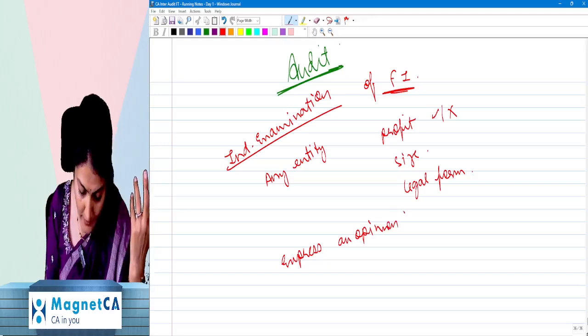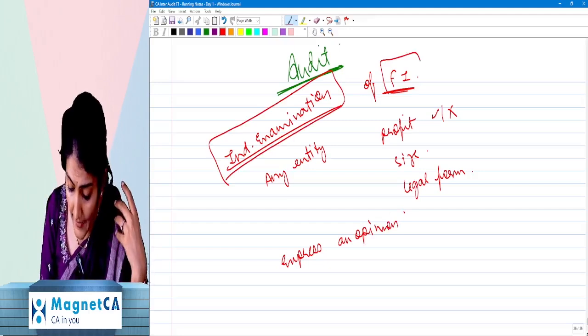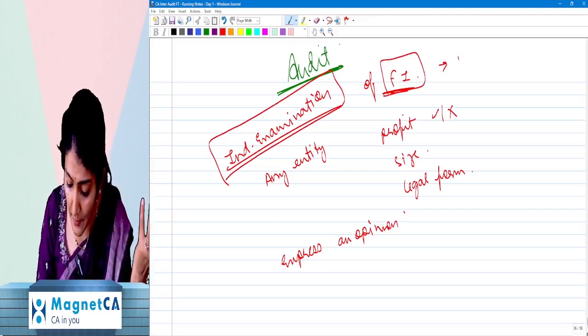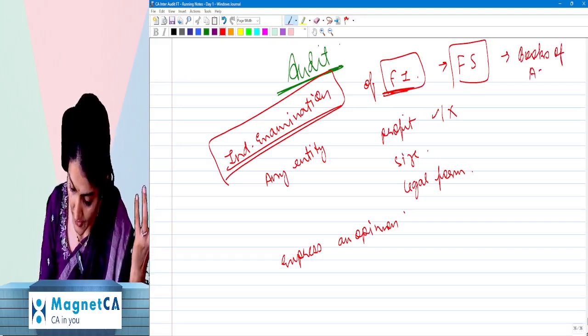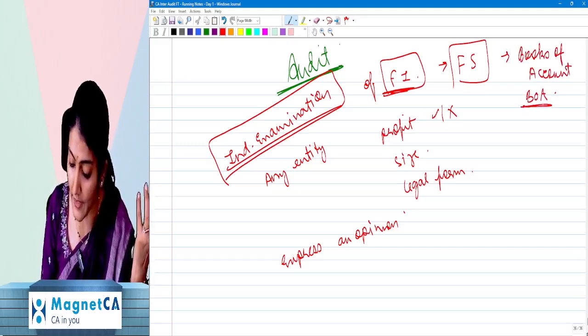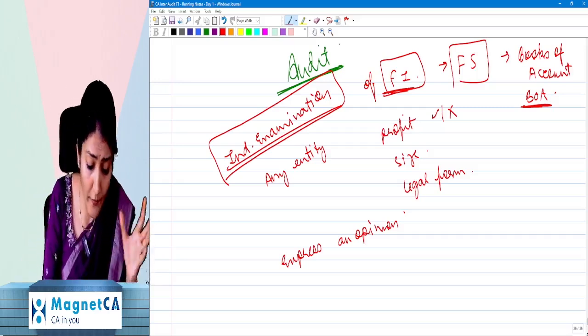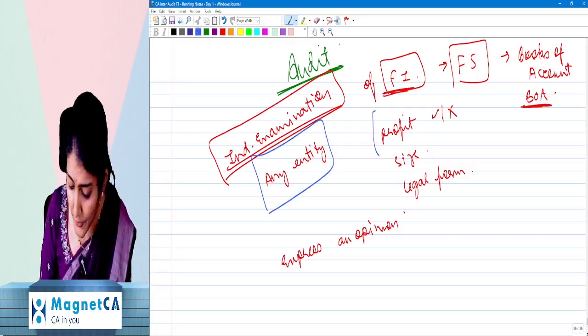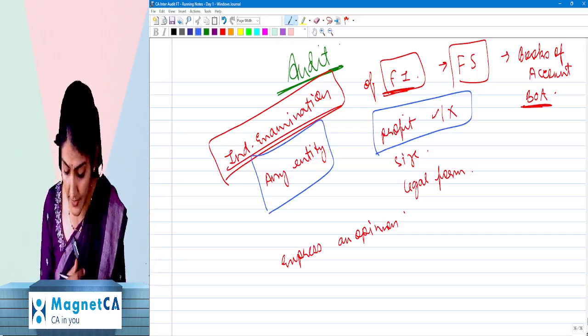Right? So what is audit? It is an independent examination of what? Financial information, which is nothing but your financial statements, which are prepared on the basis of the BOA, books of account. And the BOA, books of account of a company, includes cash book, trading account, balance sheet, cost records, if the central government prescribes, of any entity, whether profit oriented or not. So it could be a Section 8 company or a not Section 8 company.